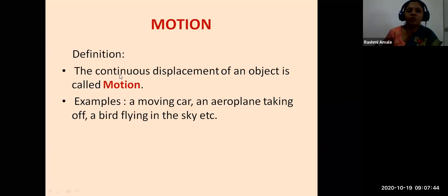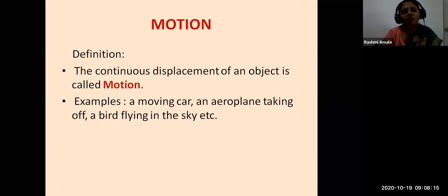Examples: a moving car, an aeroplane taking off, a bird flying in the sky, and many more such examples you can give from your day-to-day life. Students, did you understand what we mean by motion? Yes, Miss. Very good.